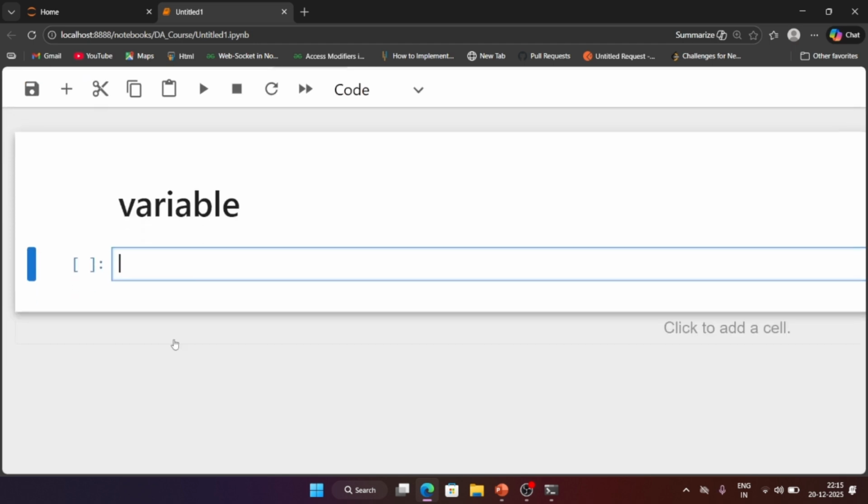Now what is meant by variable? So again here I am writing that definition. It is a name that points to a memory location.